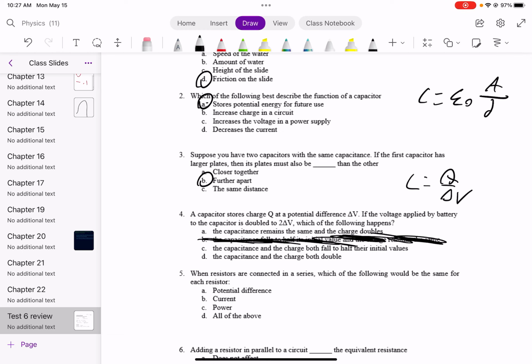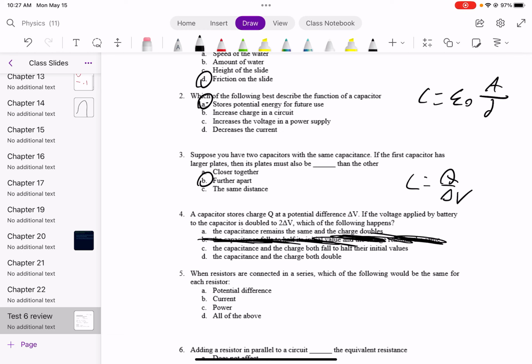If you look at C and D, the capacitance and charge cannot both fall to half of their initial values. If V doubles and Q is halved, the net result is that C would be reduced by a factor of 4, not 2. So that makes C incorrect from a mathematical perspective.